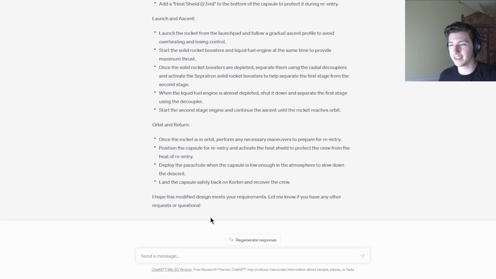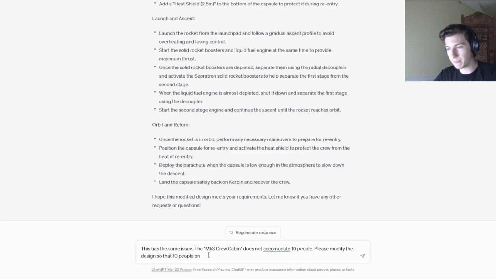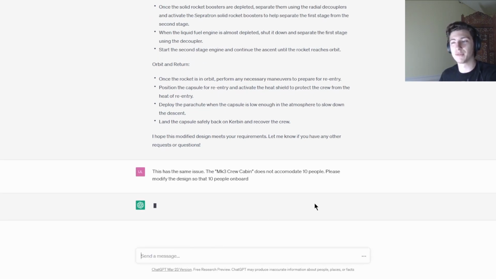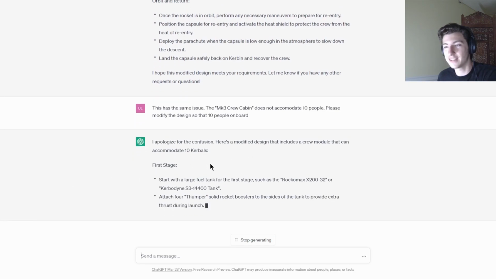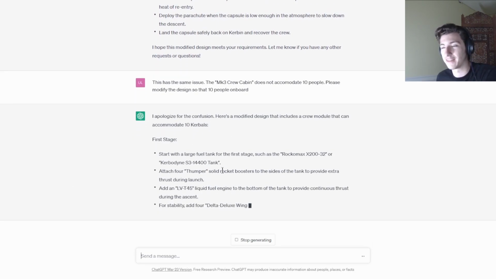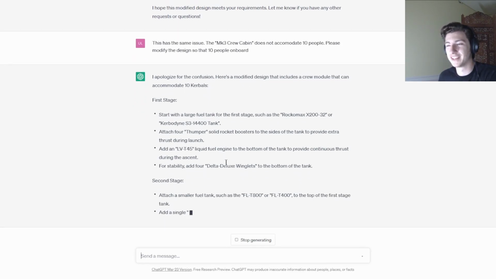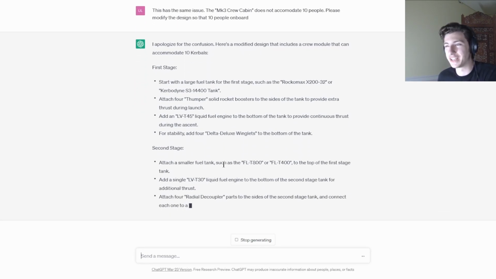So I'm gonna tell it this has the same issue. The crew cabin does not accommodate 10 people. Please modify the design so that 10 people fit on board. And then I also want to try to ask it to modify some of the staging features. Okay, so let's see if we get any difference here. If we don't get any difference, I have to just move on and accept that it's set in its ways and it's not willing to change for me.